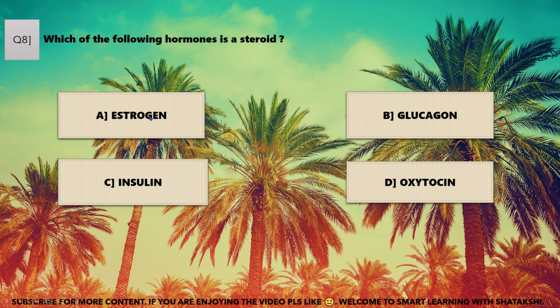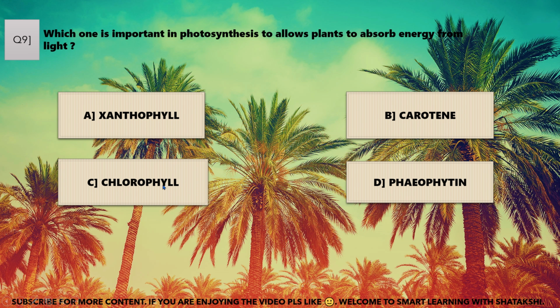Which one is important in photosynthesis to allow plants to absorb energy from light? Xanthophyll, carotene, chlorophyll, phaeophytin. C. Chlorophyll is the correct answer. Who is known as father of modern genetics?